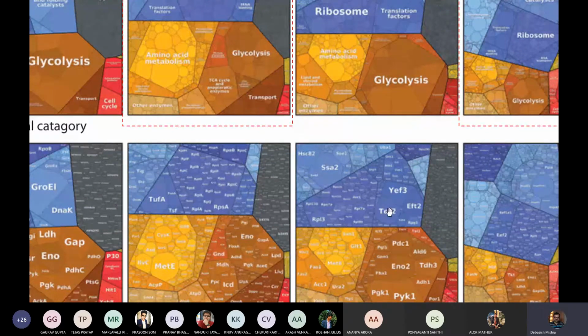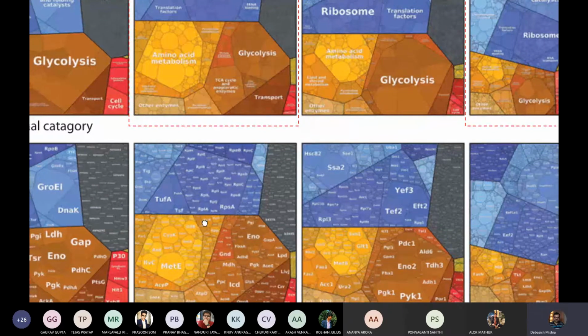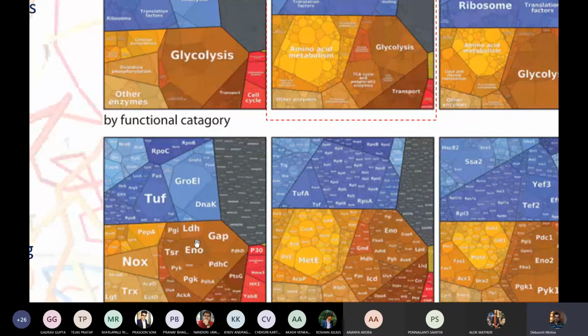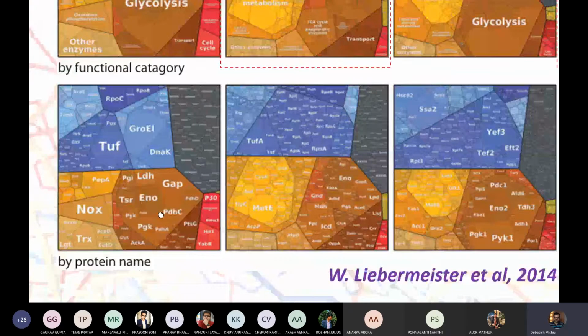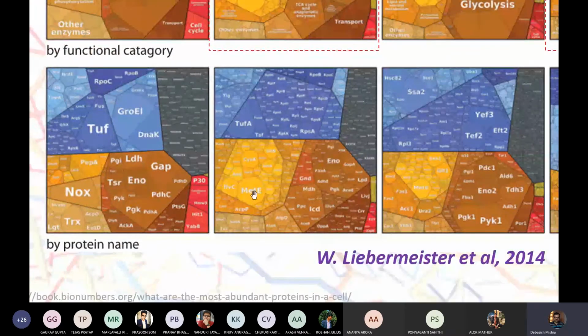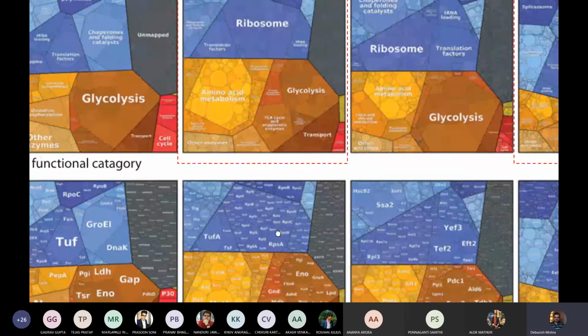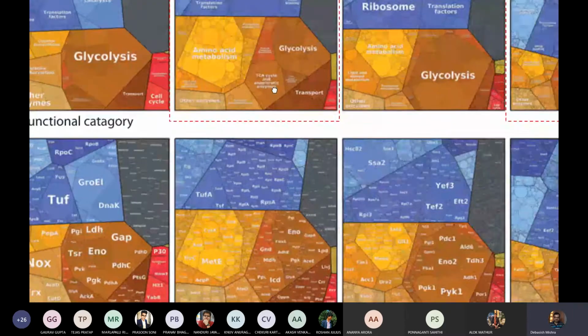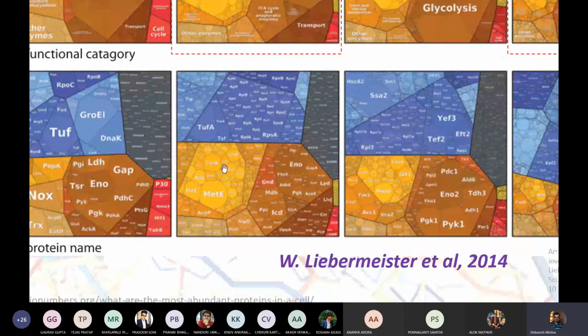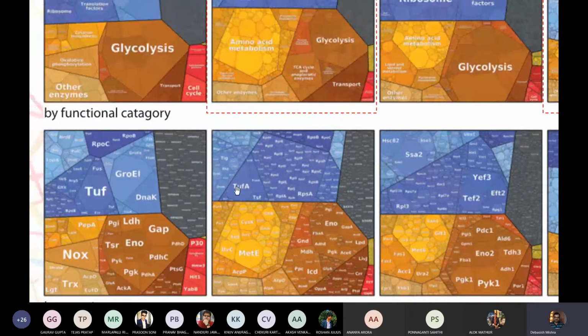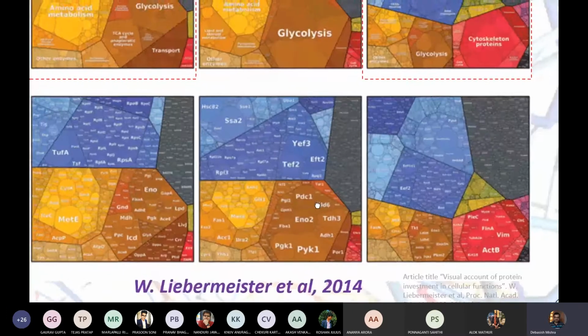In the case of TB bacteria, these are the proteins you see most. These largest tiles represent the major proteins. This is the E. coli casein. In E. coli, this is the protein you see in the largest quantity.